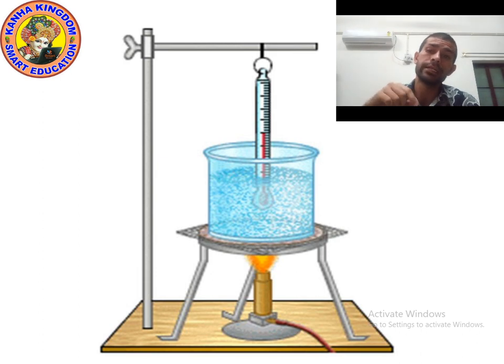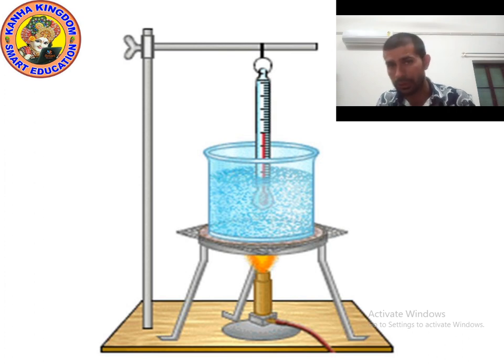And that 100 degrees Celsius is the boiling point of water, and that amount of heat energy is known as latent heat of vaporization. So what is latent heat of vaporization?